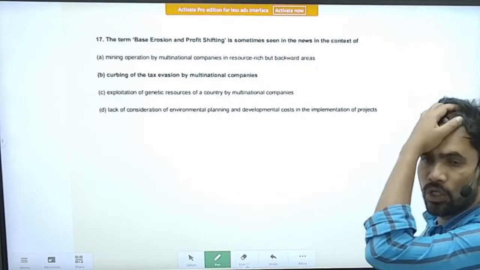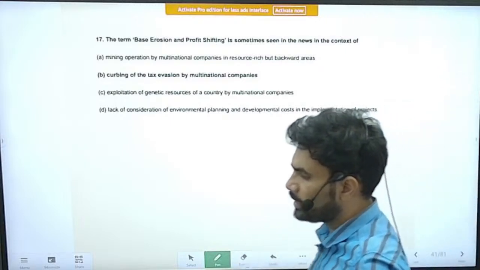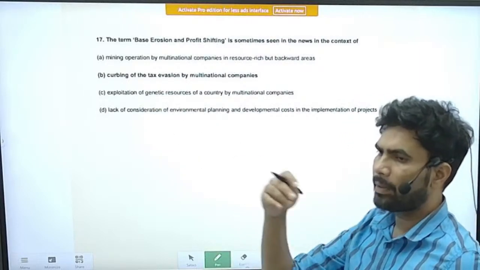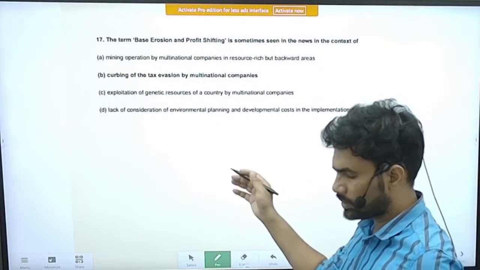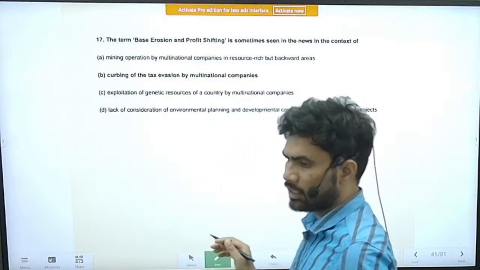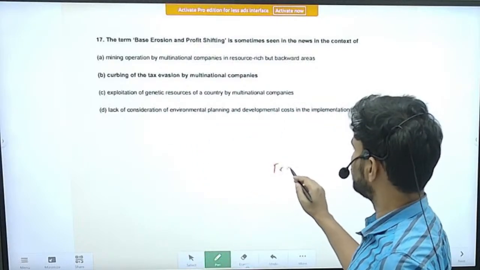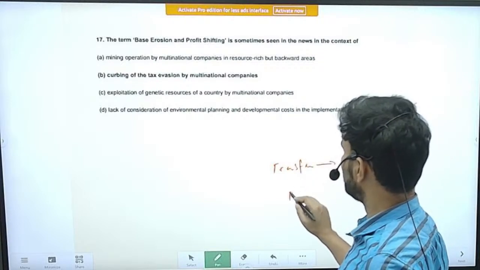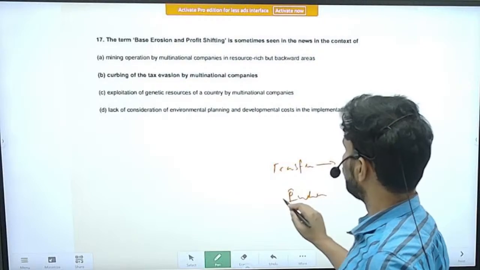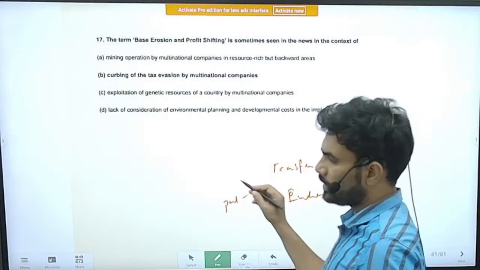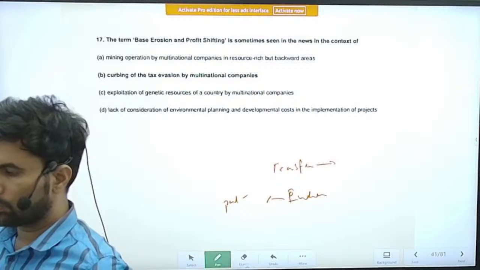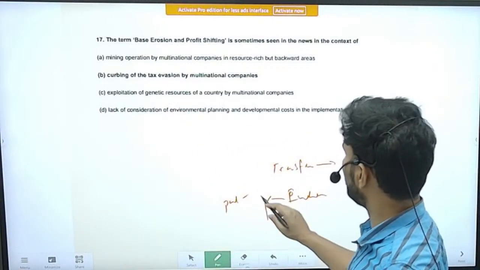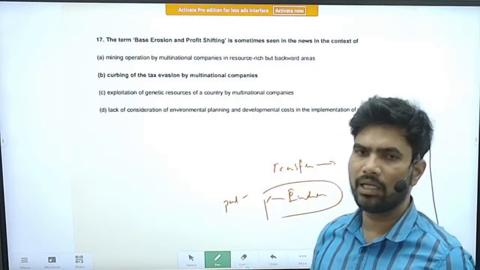So we have seen, I think, in the first session of economics also, a question something like this, that is transferring of shares from an Indian subsidiary to a parent company that is there in the other country. So I am unable to recollect the name again. So it is to avoid payment of taxes on profits in India.